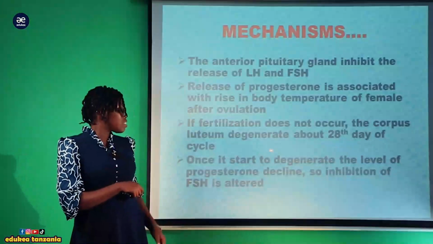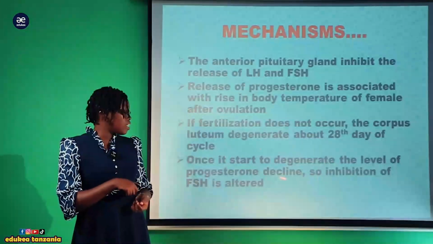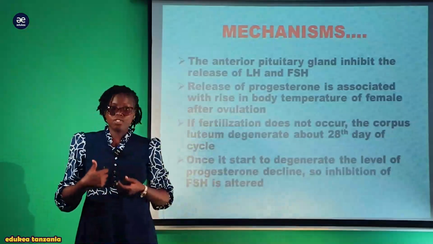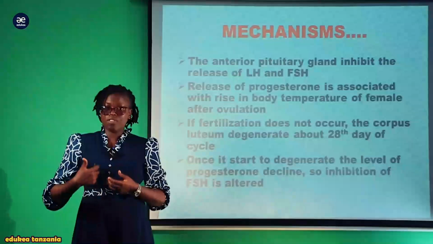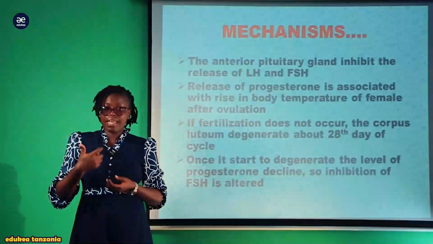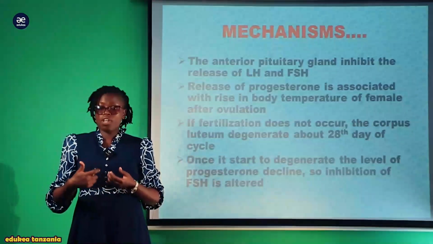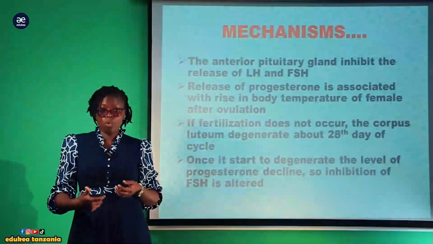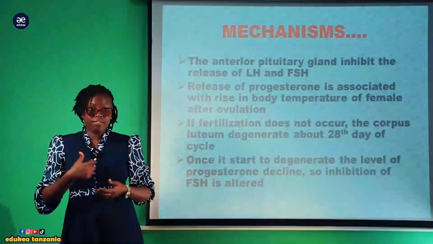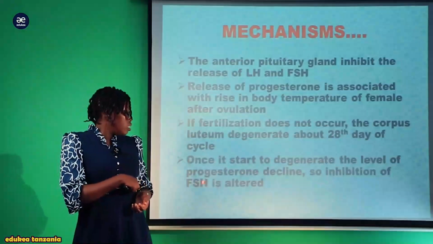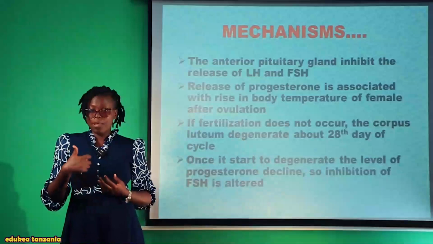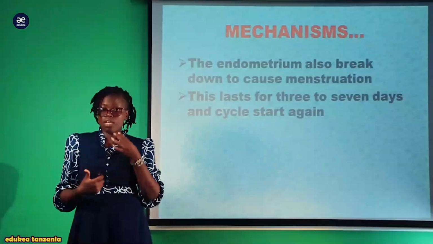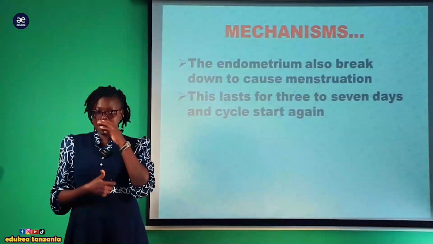So once it starts to degenerate, the level of progesterone declines, so inhibition of follicle stimulating hormone inakuwa altered. So baada ya degeneration of this corpus luteum, kile kiasi cha progesterone ambayo ilikuwa inaproduce kwa ajili ya kuensure thickness of the uterine wall inakuwa inapungua, na hivyo sasa the production of this follicle stimulating hormone inaongezeka kuweza kuensure kwamba another follicles are to be produced kwa ajili ya ovulation for another coming cycle.